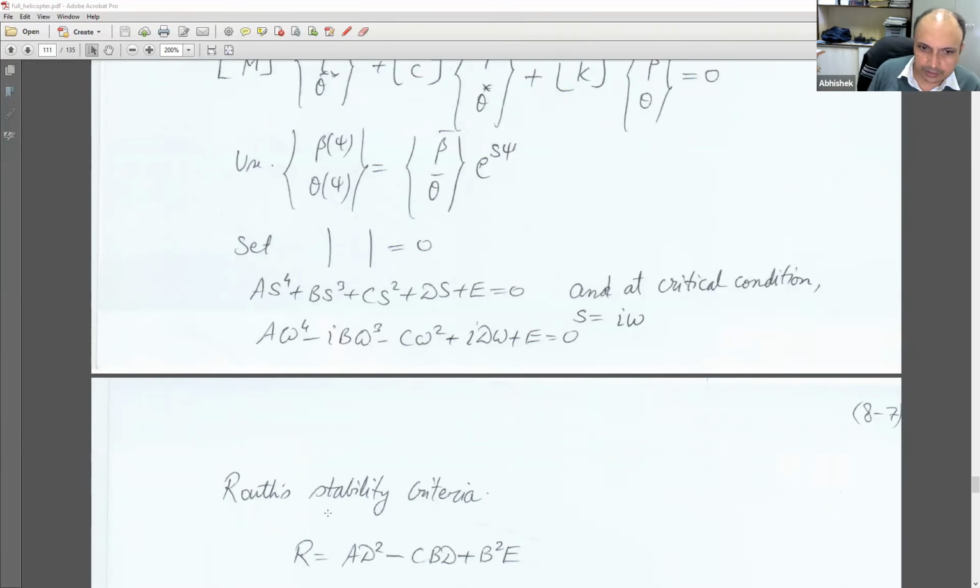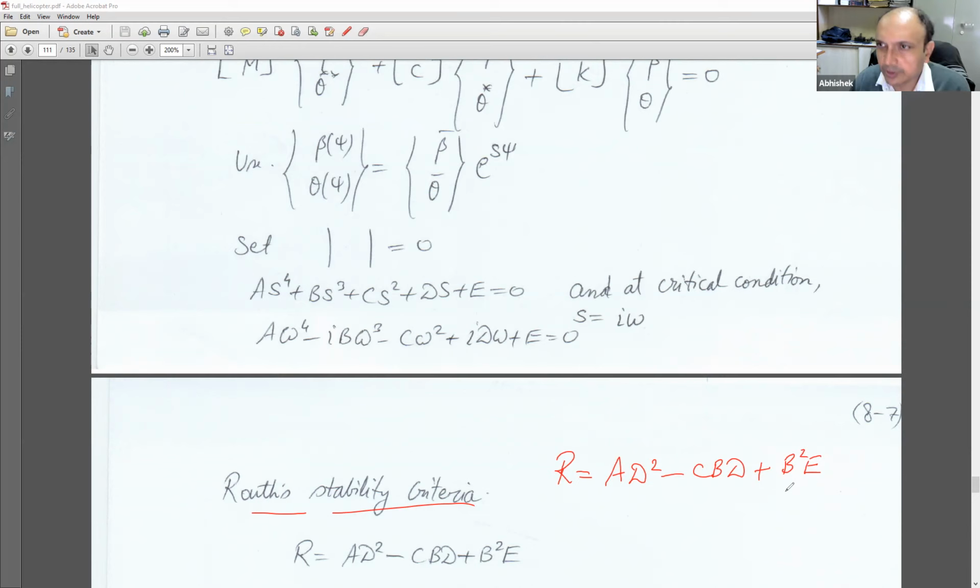So we again go back and look at the Routh's stability criterion, which was R equals A D square minus B C D plus B square E. That's the condition once again that we have to deal with to see the stability.